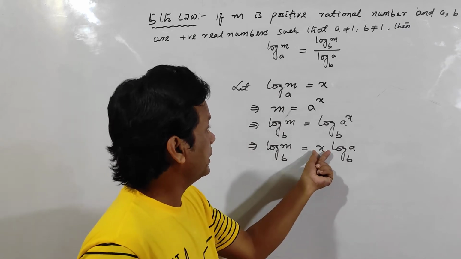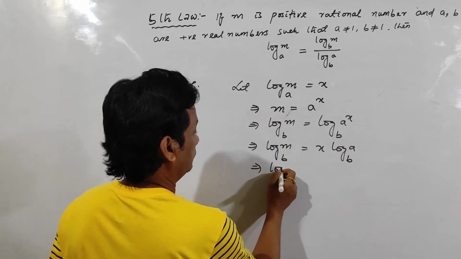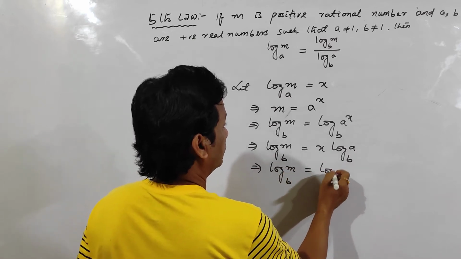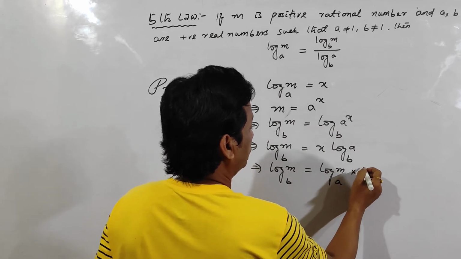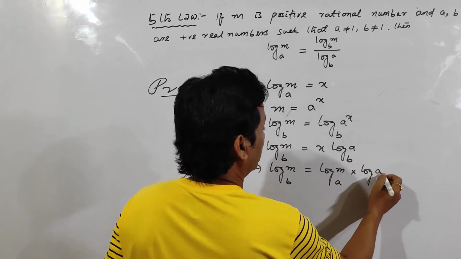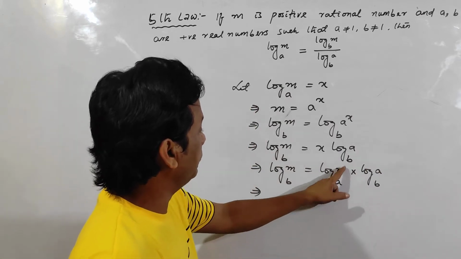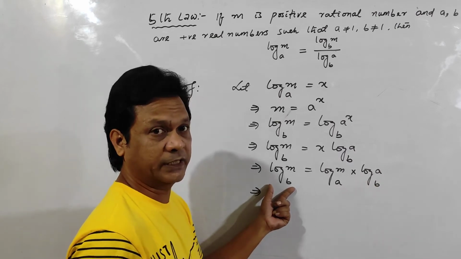So what is the value of x? x is log m to the base a. So log m to the base b is equal to log m to the base a into log a to the base b. This quantity will come to the left hand side.